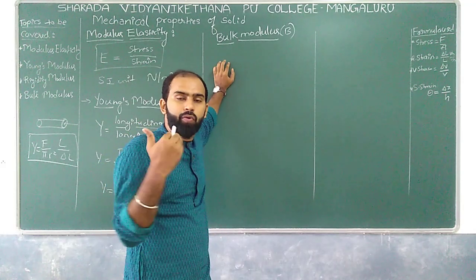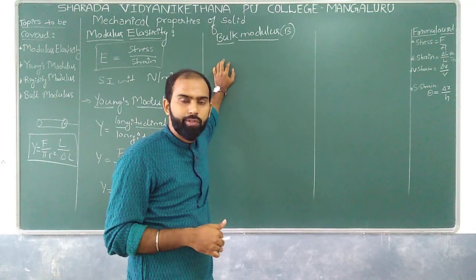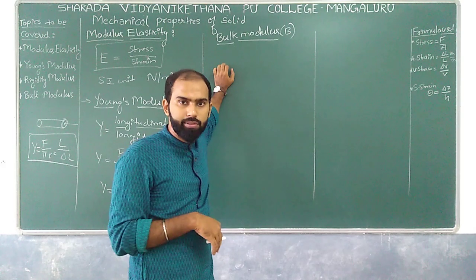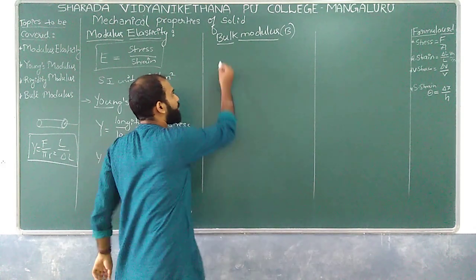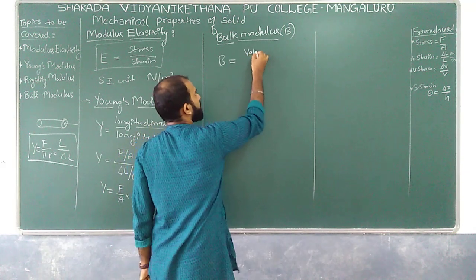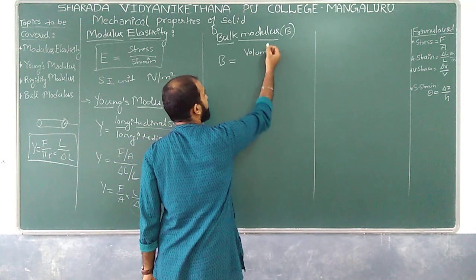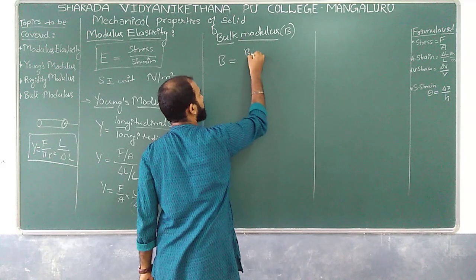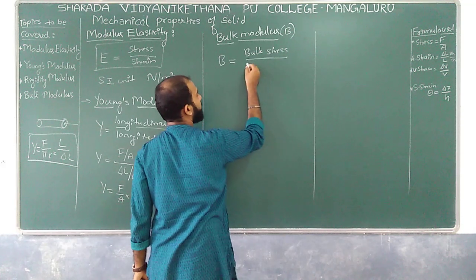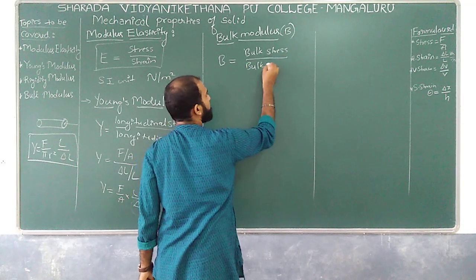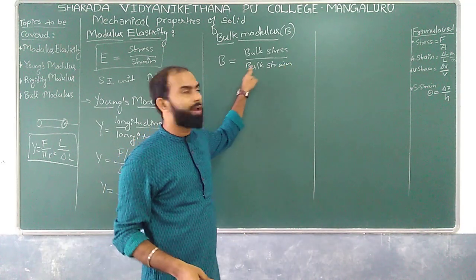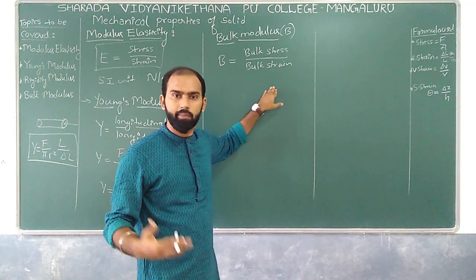Now what would be the relation with respect to strain based on the bulk modulus? It is very simple, right? The bulk modulus B is nothing but the bulk stress divided by the bulk strain. Or else we can say volume stress divided by volume strain, nothing but the same.